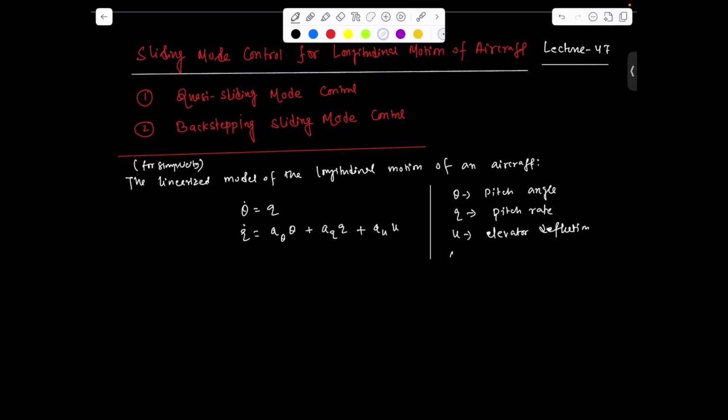And a theta, a q, and a u are the stability derivatives.